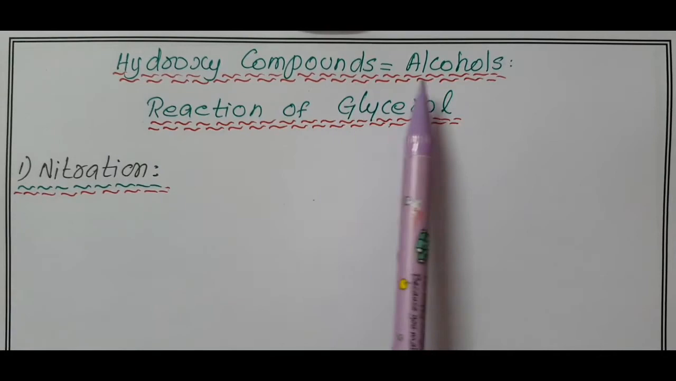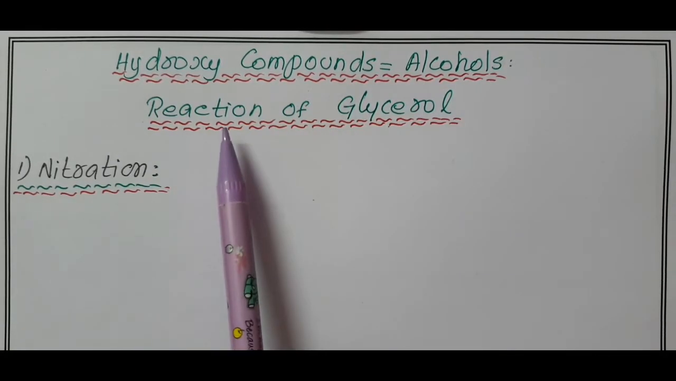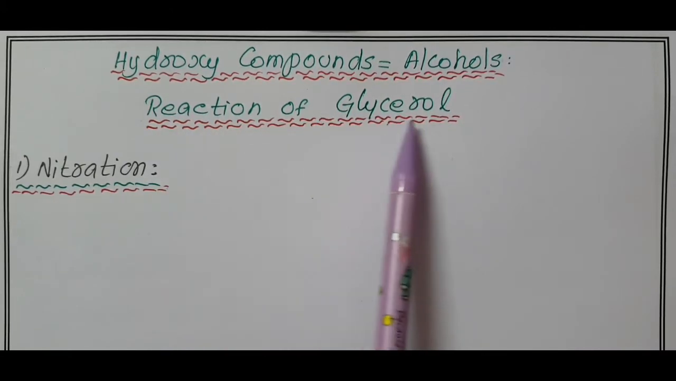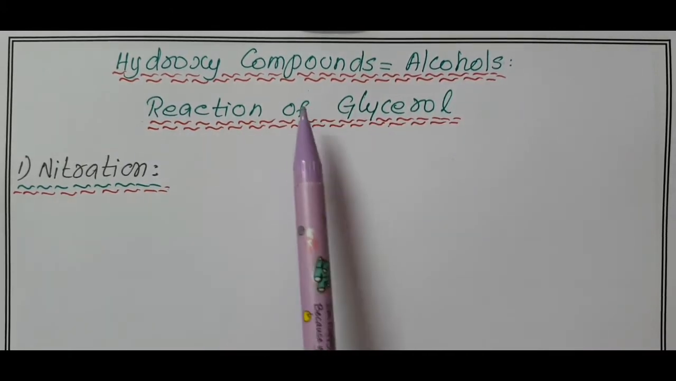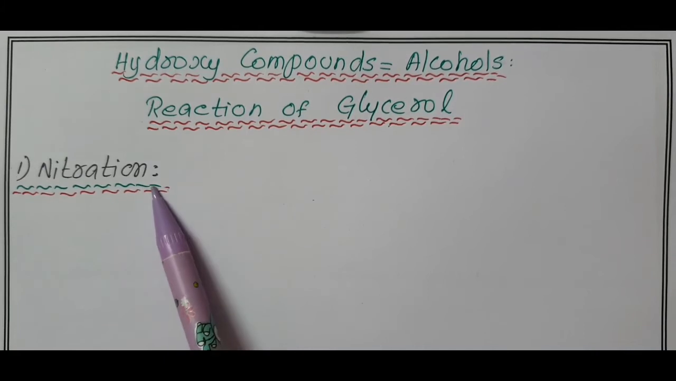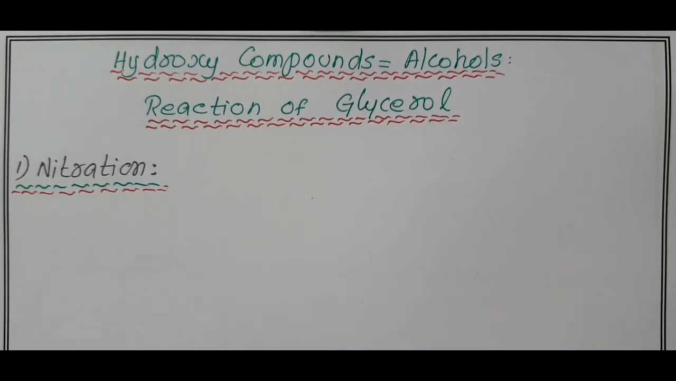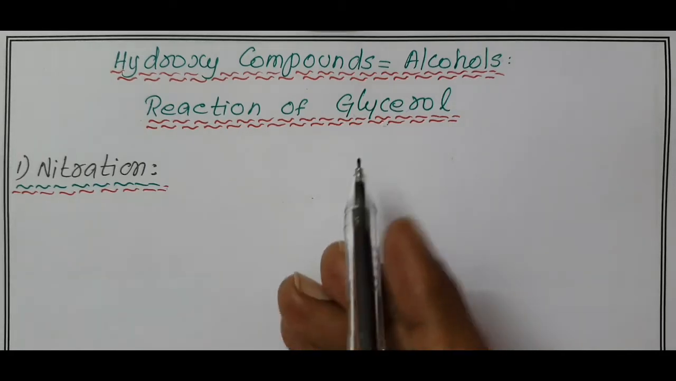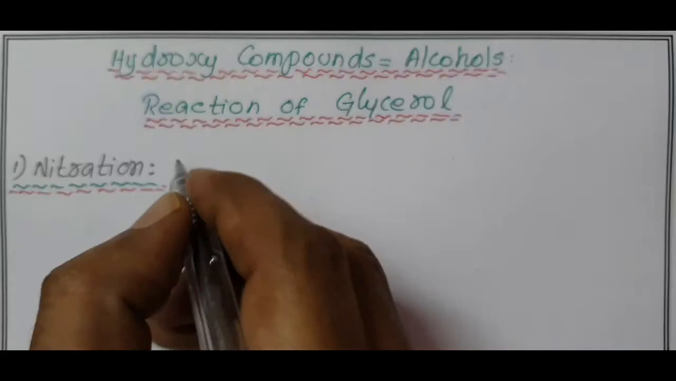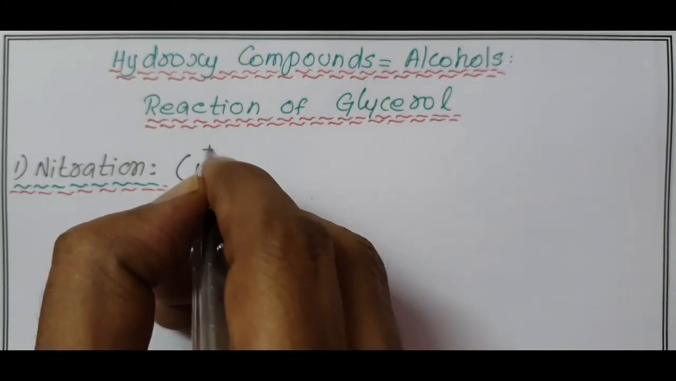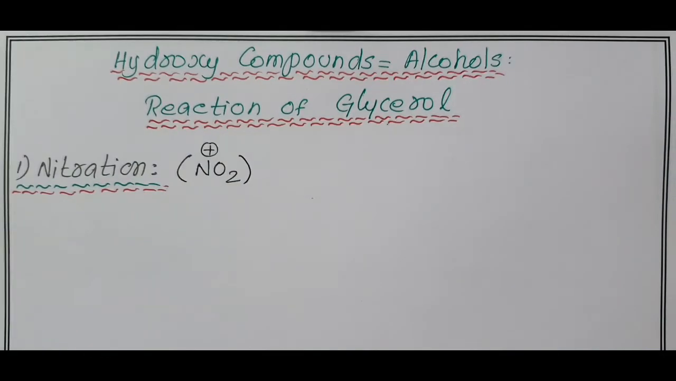Hydroxy compounds called alcohols. In this, we are going to discuss reactions of glycerol, and in this video, we are going to discuss only two reactions. One is nitration, another one is dehydration of glycerol. Glycerol is also called glycerin. What is nitration? Addition of NO2 plus is called nitration.